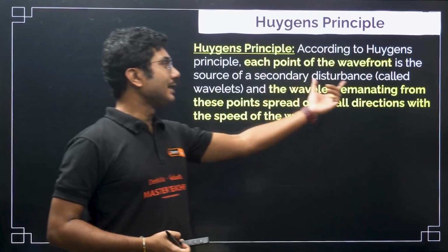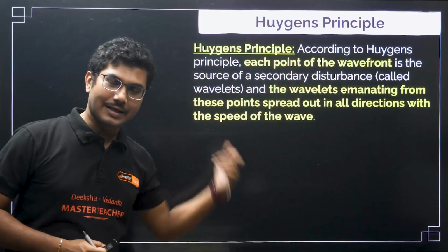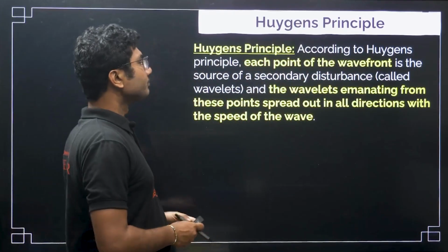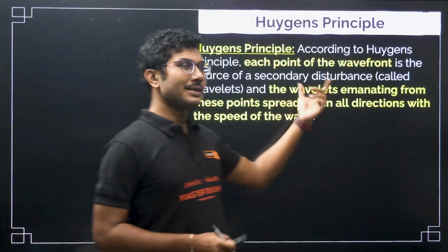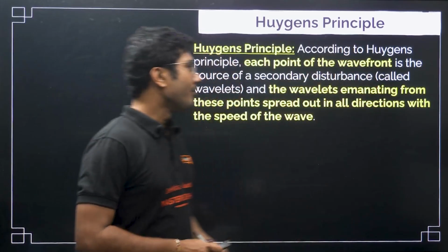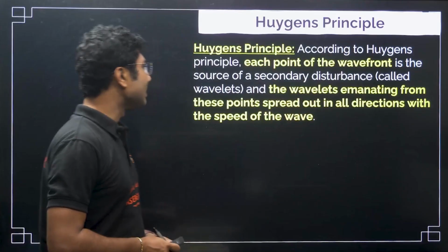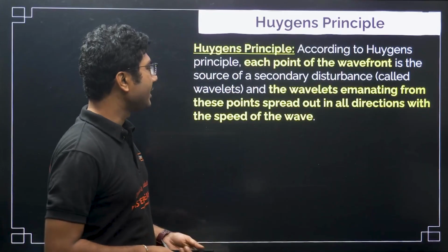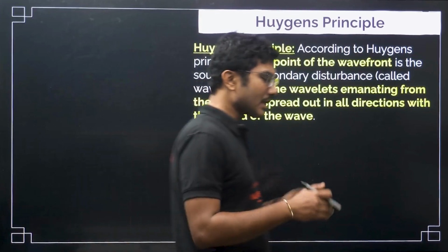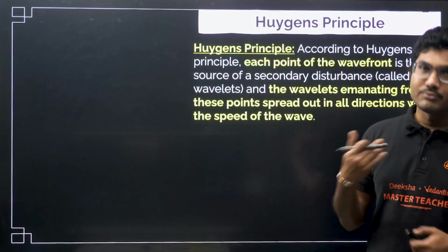This is the technically correct term. You can write secondary source as well. Okay. And the wavelets emanating, meaning emitting, basically coming out, from these points spread out in all directions with the speed of the wave. Speed of the wave means how fast the wave is moving, right.